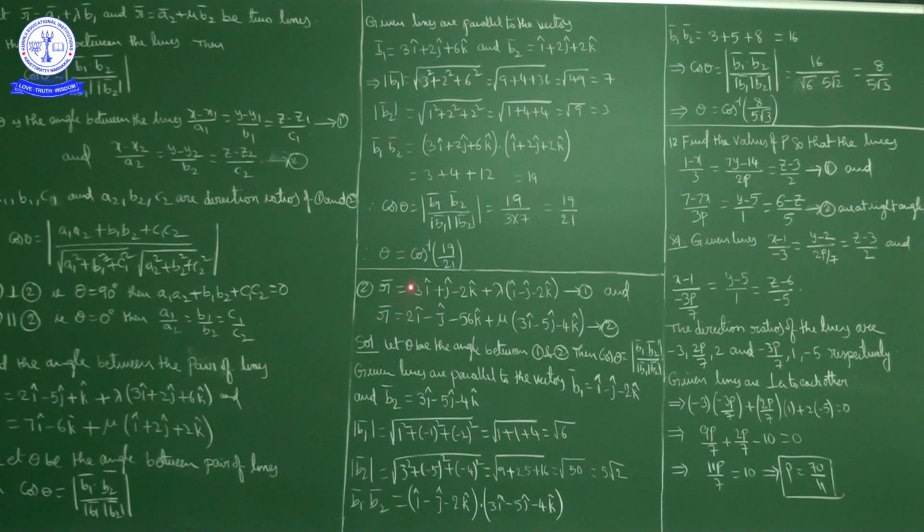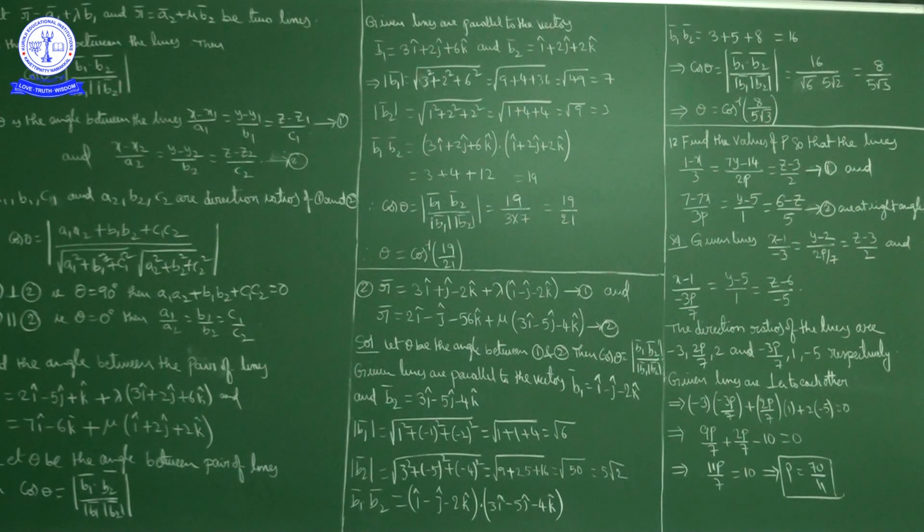R bar is equal to 3i cap plus j cap minus 2k cap plus lambda times i cap minus j cap minus 2k cap, this is the first line, and R bar is equal to 2i cap minus j cap minus 56k cap plus mu times 3i cap minus 5j cap minus 4k cap, this is the second line. We have to find the angle between these two lines. Now, like the previous problem, let theta be the angle between lines 1 and 2. Then cos theta is the modulus of b1 bar dot b2 bar upon magnitude of b1 into magnitude of b2.